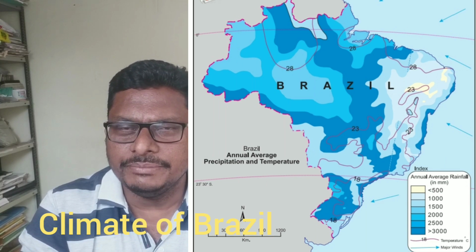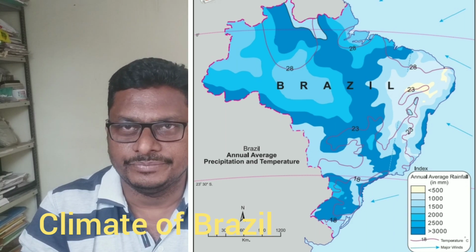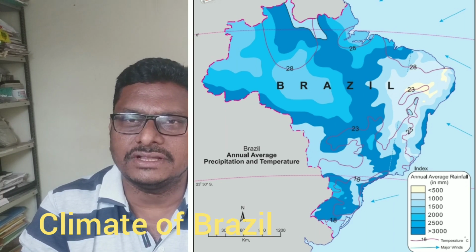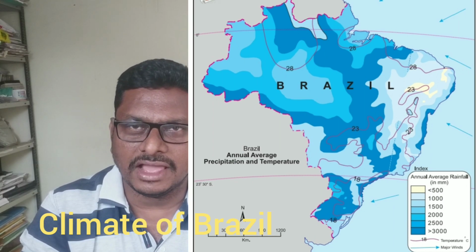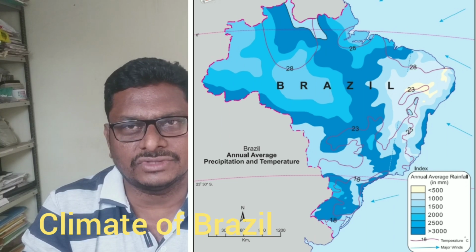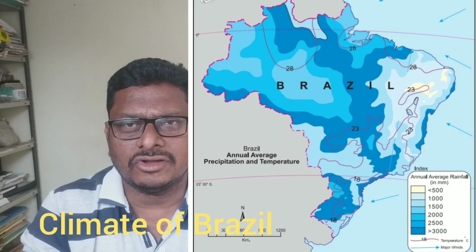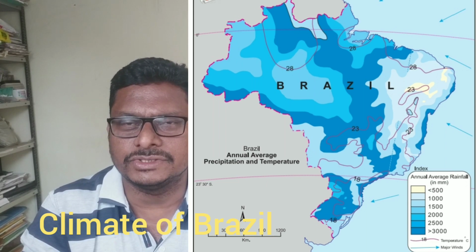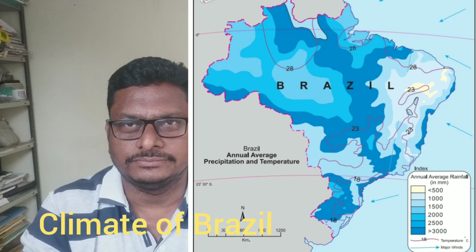Briefly, in the equatorial region, that is the Amazon plain, the average annual temperature is 25 to 28 degrees centigrade. The average annual rainfall is near about 2000 millimeters, sometimes more than 2000. In the northeastern side of the Amazon there is 1000 to 1200 millimeters of annual rainfall.